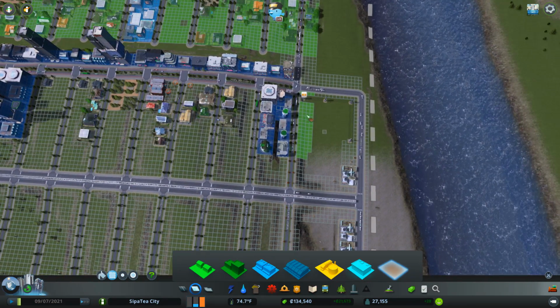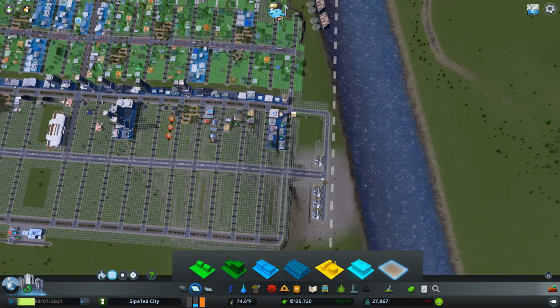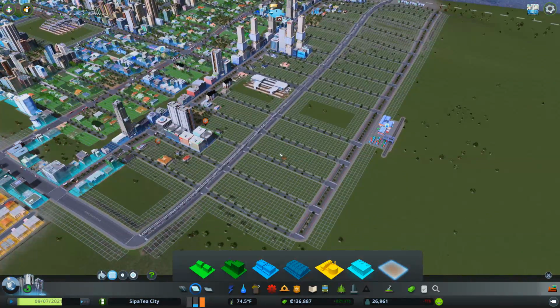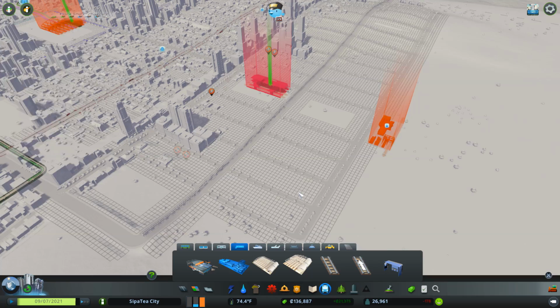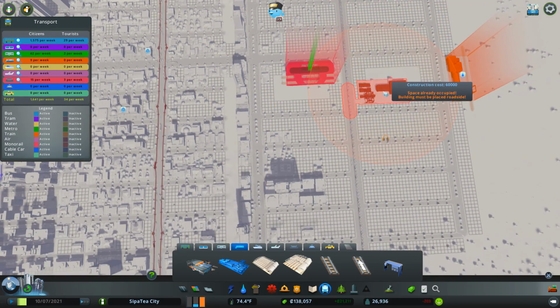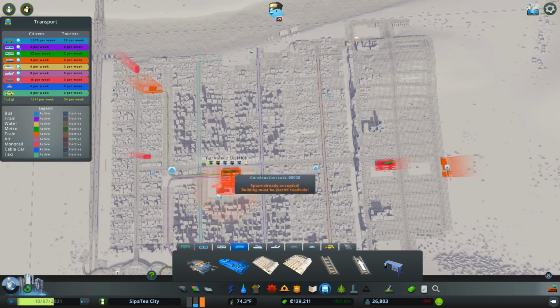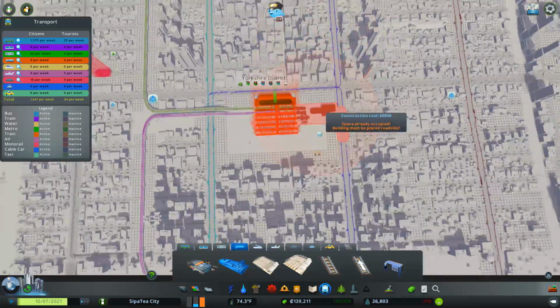Right up to this bit. And that bit as well. There we go. Excellent. Right, so let's get the train line lined up here. We can have offices around here too, as we have a big need for offices. So people living around here are going to jump on there and come down to work and to shop.